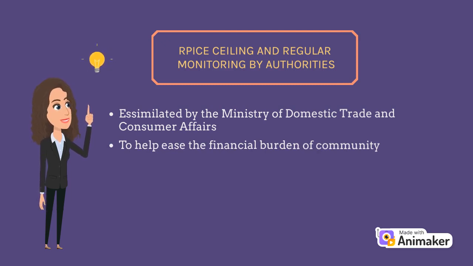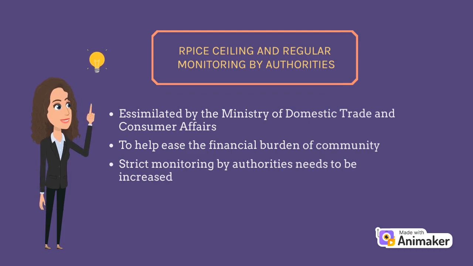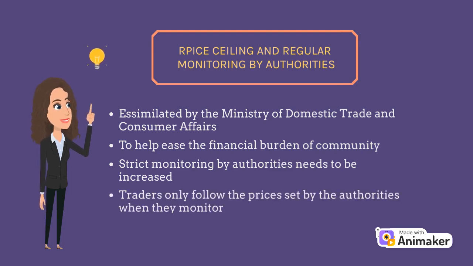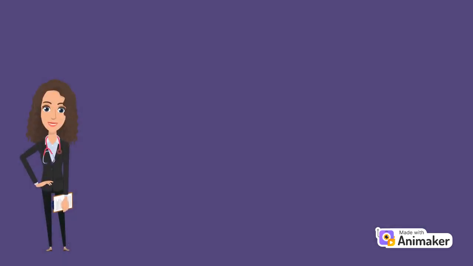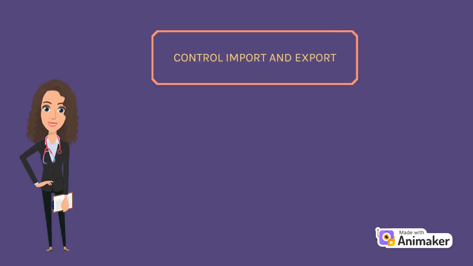In line with those measures, strict monitoring and action by the authorities against traders needs to be increased. This is because there are reports by the media that traders only follow the price set by the authorities when they monitor. If there is no monitoring by the authorities, then the price will be increased according to their wishes. As a result, the authorities need to set a price ceiling and conduct regular monitoring to overcome the problem of rising price of egg. Other than that, the increase in egg price can be overcome by effectively controlling the import and export of the product.